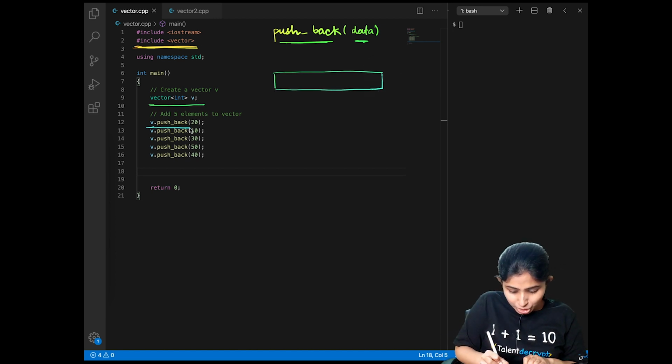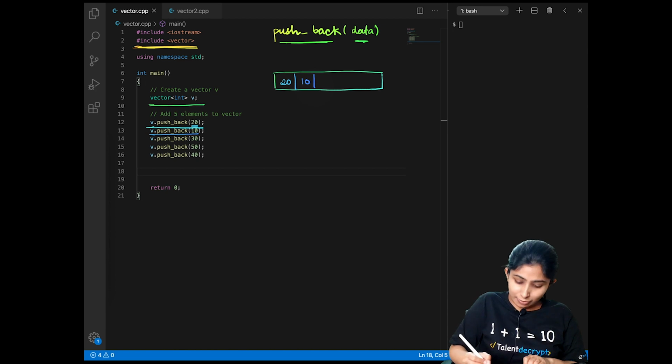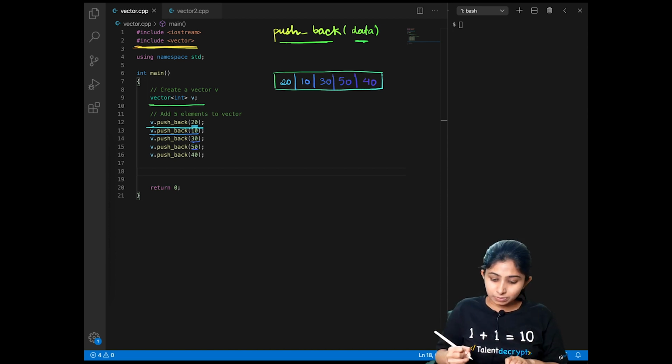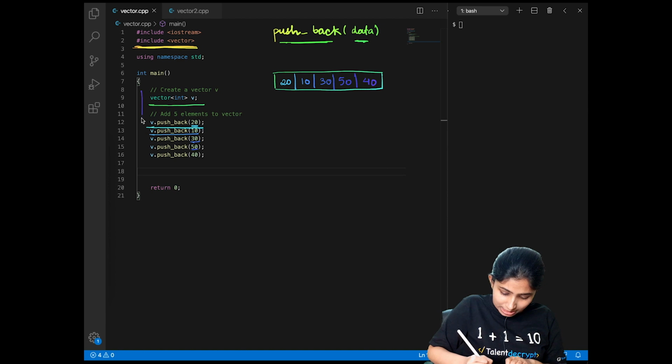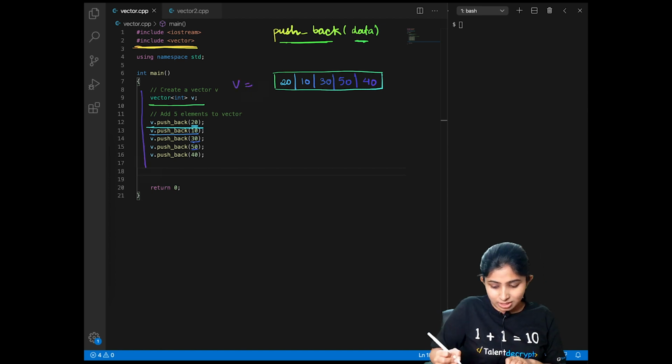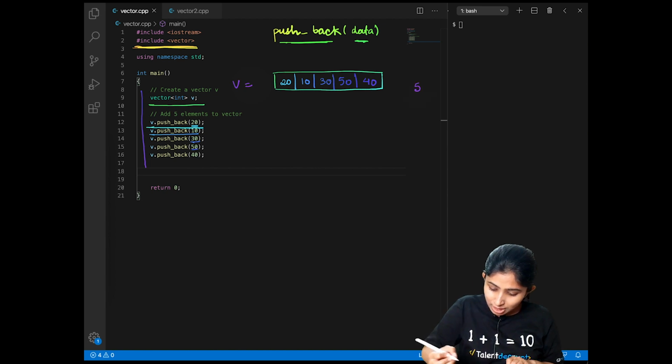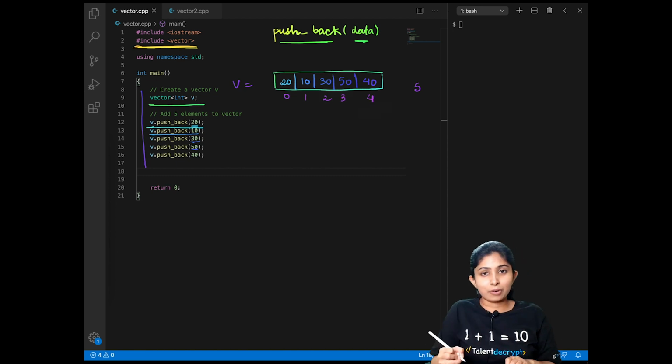And when I write v.push_back(20), where 20 is my data, this will insert 20 in my vector v. Again, when I write v.push_back(10), this will insert 10 at the end of my vector v. Similarly, 30, 50 and 40. So, after all these commands, my vector v looks something like this. And this will have 5 elements and their indexes will be 0, 1, 2, 3 and 4.